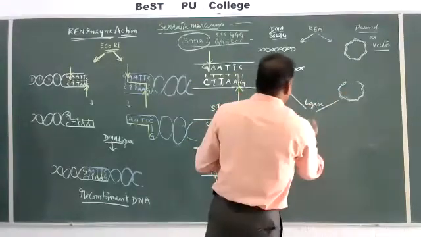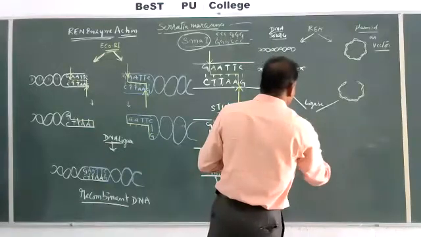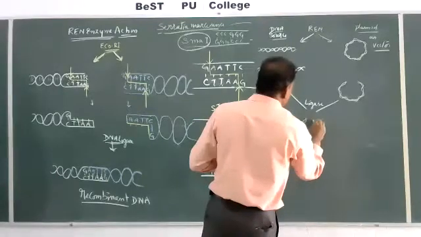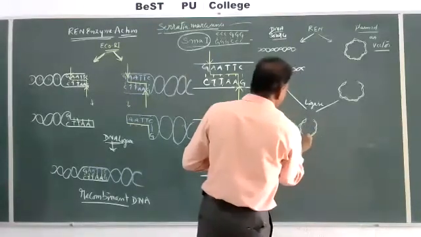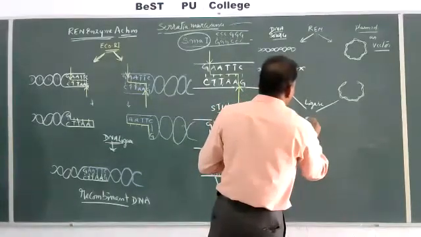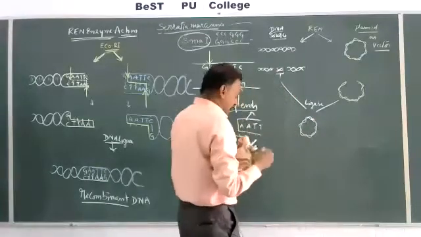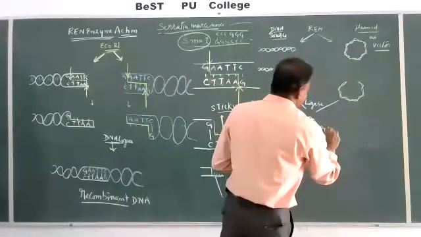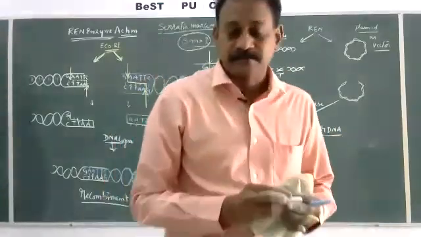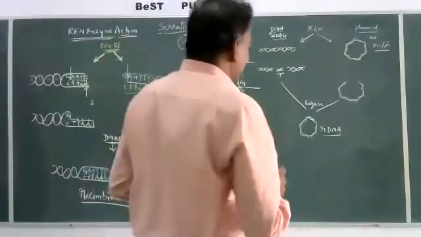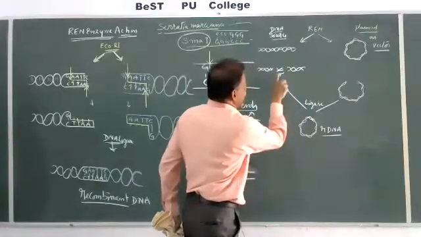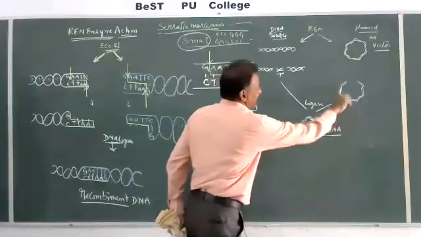Now this is rDNA, recombinant DNA. So a mixture or combination of the gene of interest or desirable gene and the plasmid or vector.